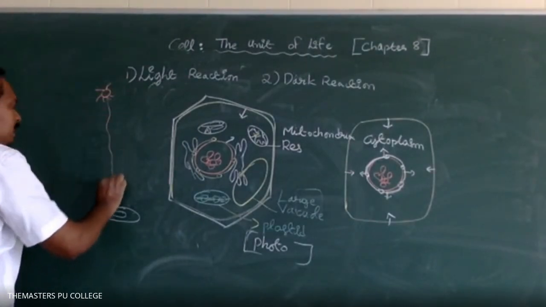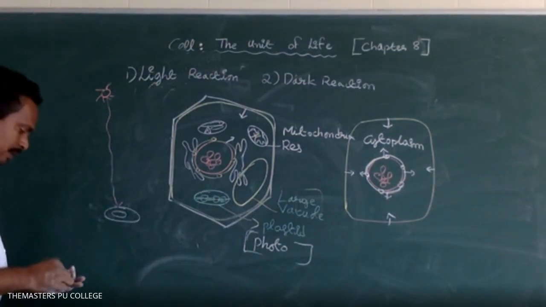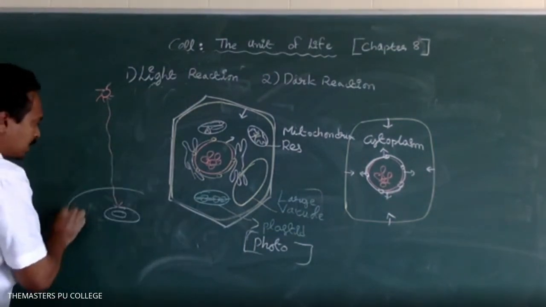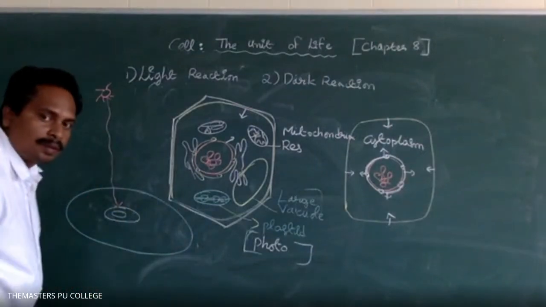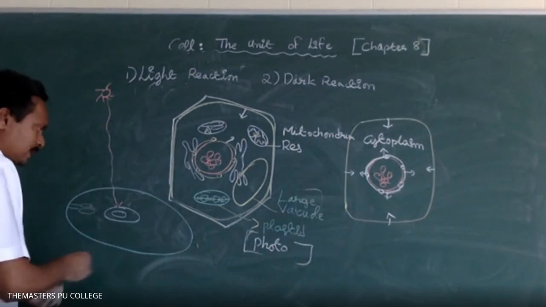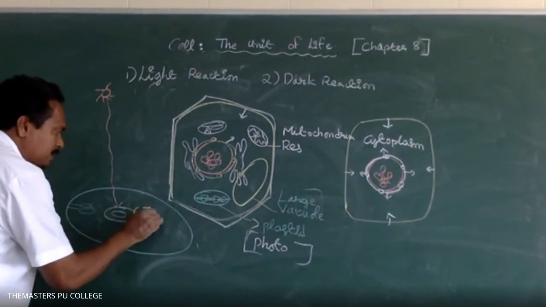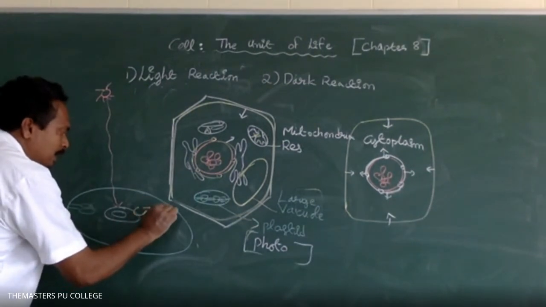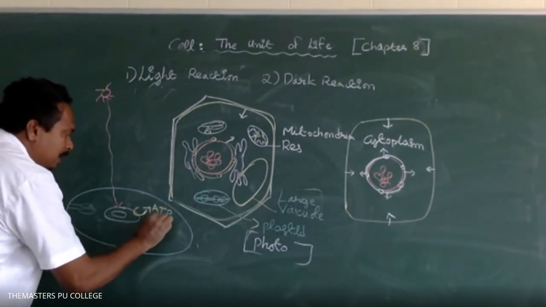That light energy is useful for the hydrolysis of water. The light energy is useful for the synthesis of the end products of the light reaction, ATP and NADPH.